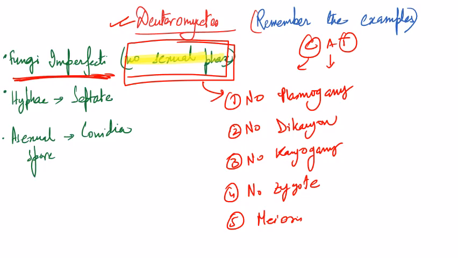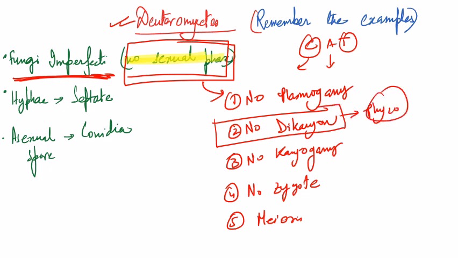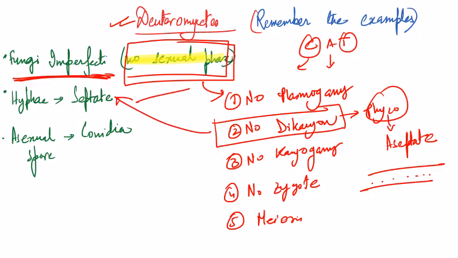We have seen that this no dikaryon point is also the same for Phycomycetes. But then how is it different from Phycomycetes? Because Phycomycetes hypha was continuous, coenocytic, aseptate. But in case of Deuteromycetes, we see that the hypha is septate. That is, there are partitions all over, right? So there is only the asexual spore, which is called conidia, right?